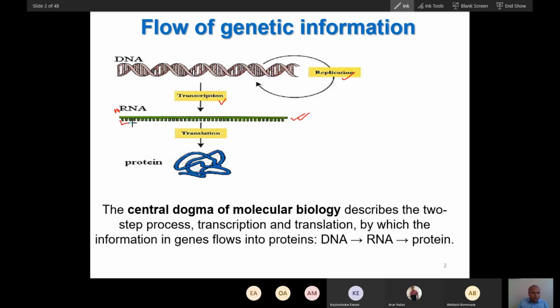Though the source of codon is DNA, where the master piece of codon is present, we call them codon when it is transferred to the messenger RNA.